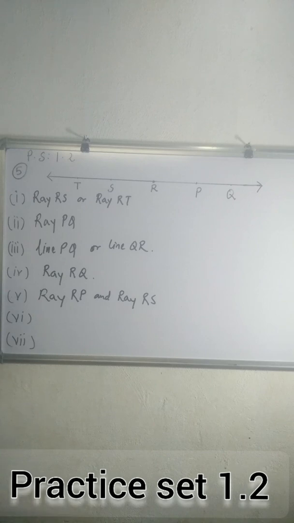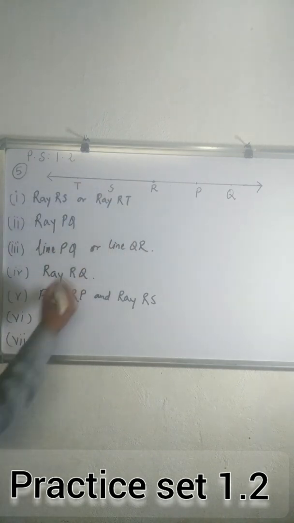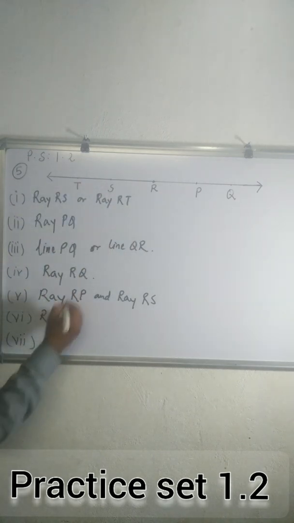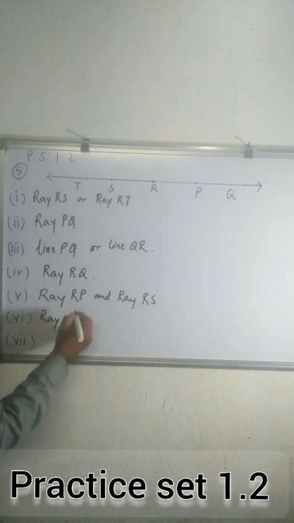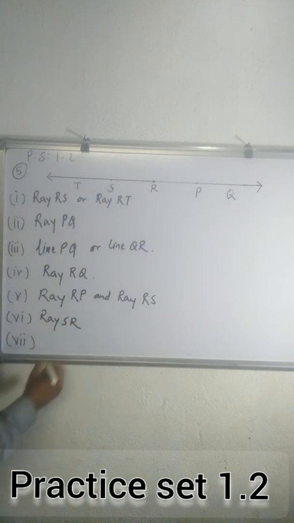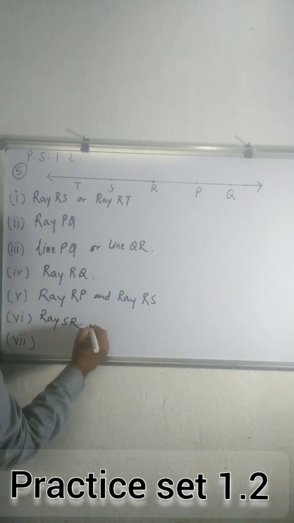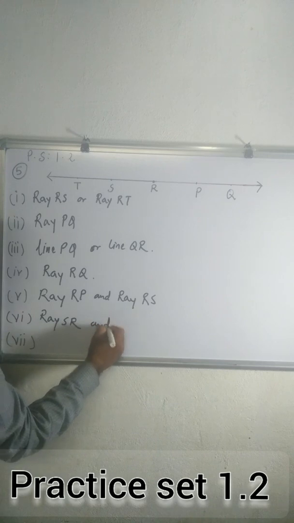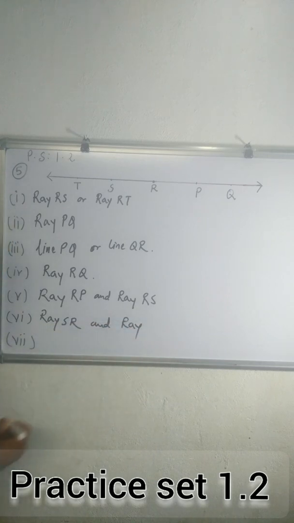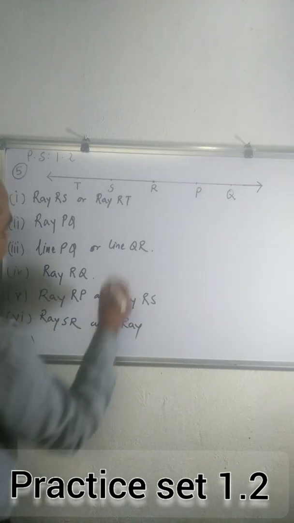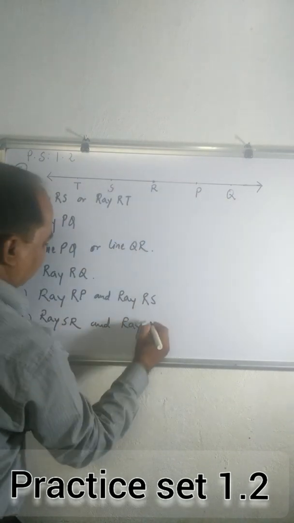Now sixth one, write any two rays with common end S. With common end S, write any two rays. So the end is the same. Ray SR, common end S, and you can write ray ST or ray SP also.